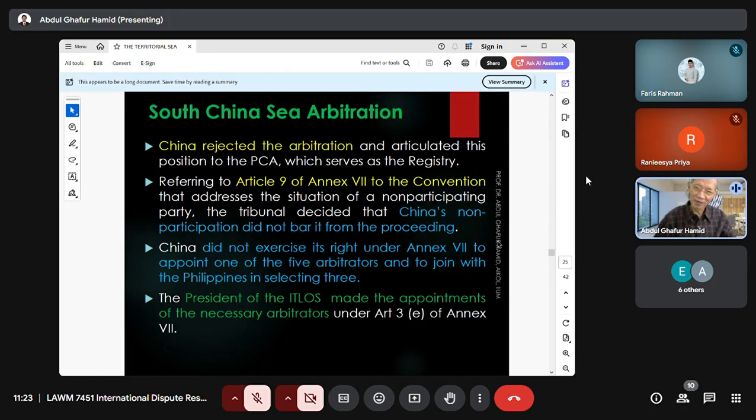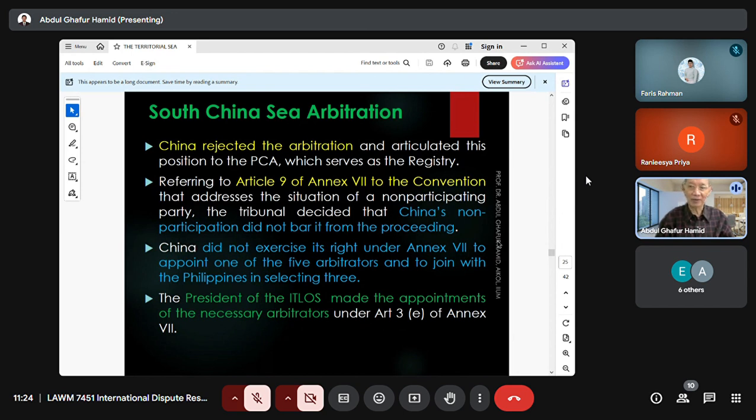But China not only did not participate, it also did not exercise its right under Annex 7 to appoint one of the 5 arbitrators. First, each of the two parties has to appoint one arbitrator. The Philippines appointed its own arbitrator, but China refused to appoint its own arbitrator. And the other remaining three arbitrators are to be jointly discussed and agreed between the two parties, but China also did not join to appoint the other 3 arbitrators.